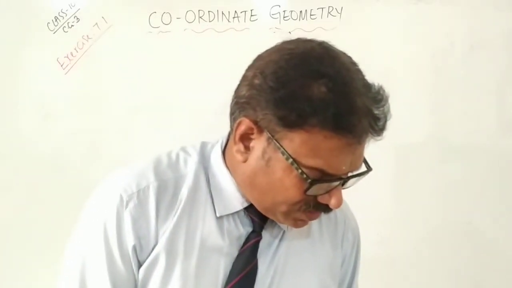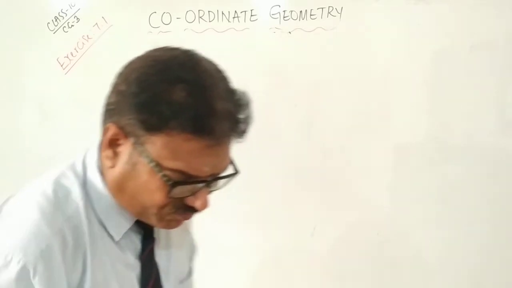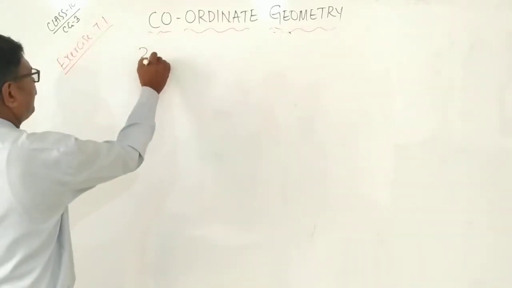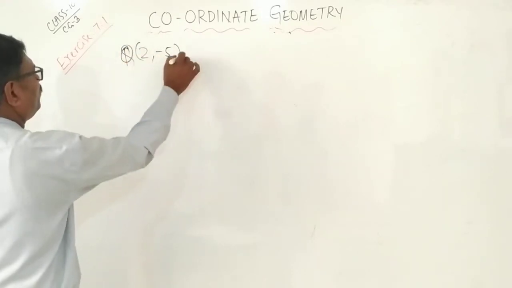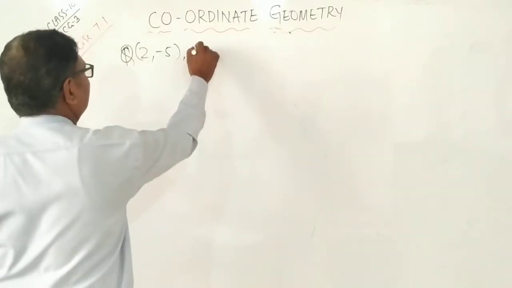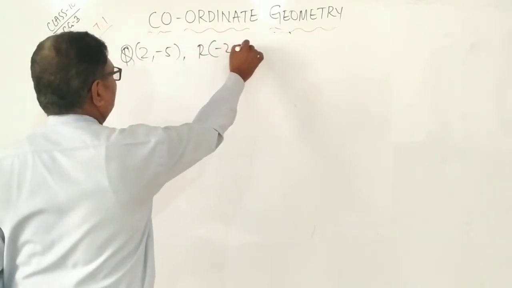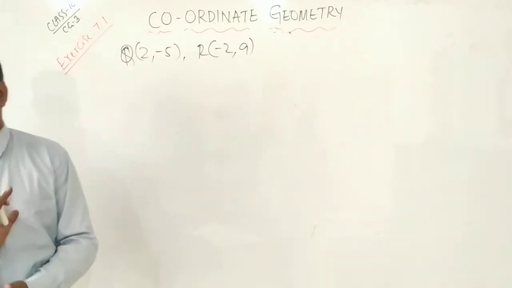Next problem. Find the point on the x-axis which is equidistant from 2 comma minus 5, this is P or Q, and one more point is minus 2 comma 9. Minus 2, 9. On the x-axis means what is the point on the x-axis?